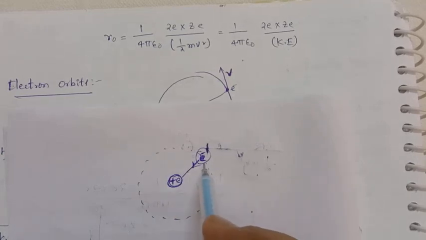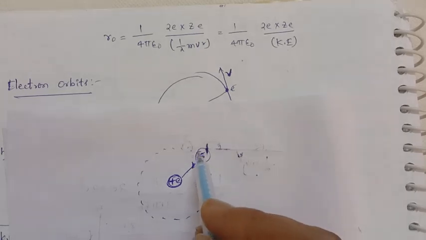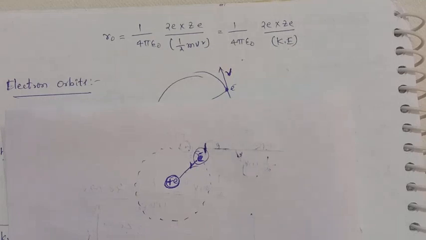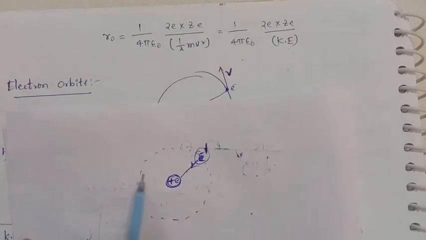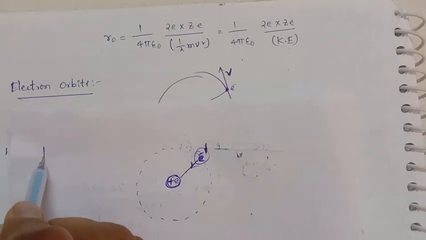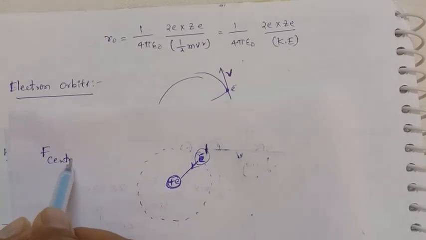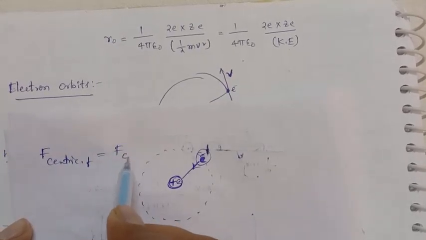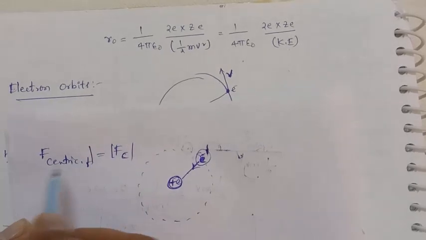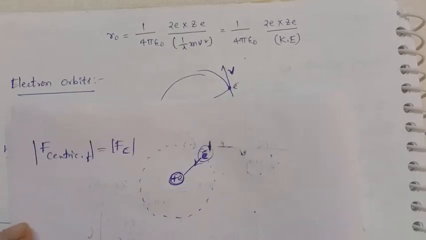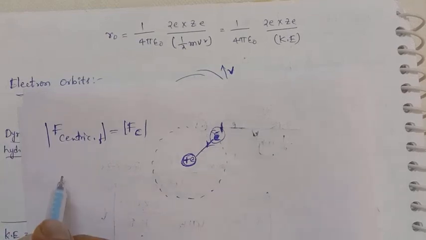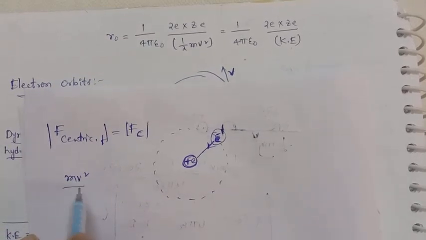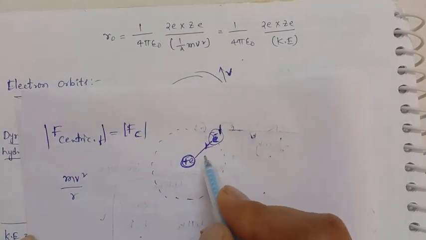This centripetal force is balanced by the electrostatic force, that is nothing but the Coulomb force. So what I am saying here: the centripetal force is balanced by the Coulomb force. You have to take the magnitudes of both sides. What is the centripetal force? Already you know, the expression is mv square upon r. Here r is the distance between these two.